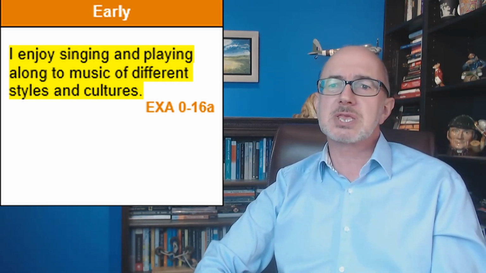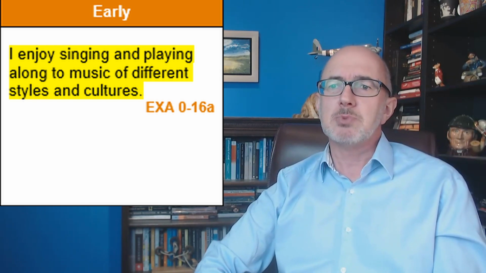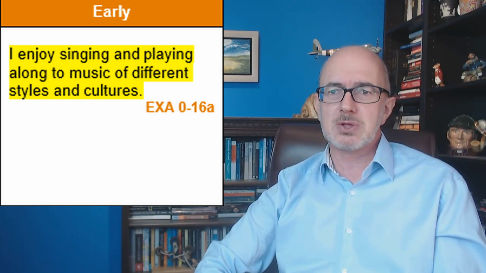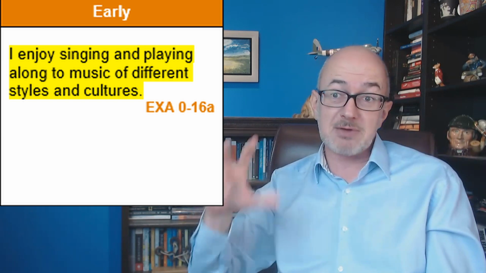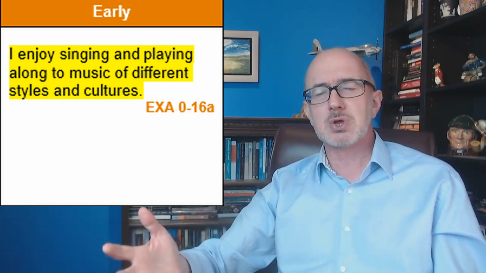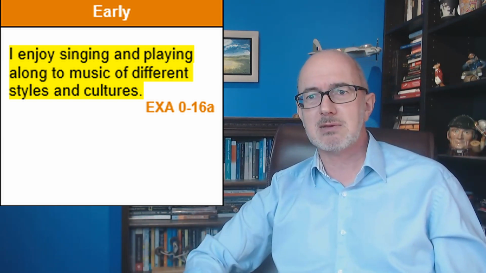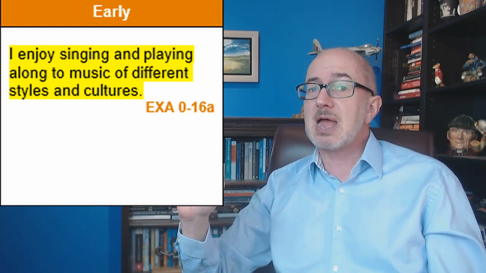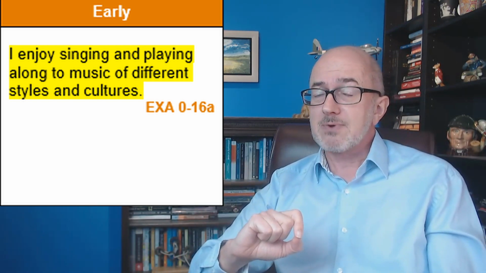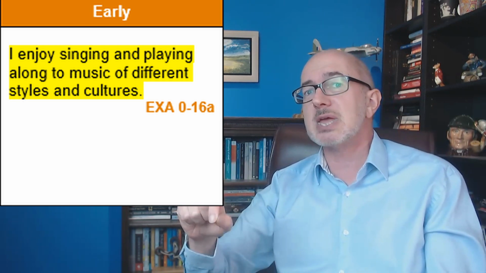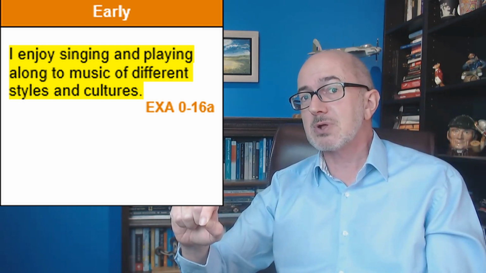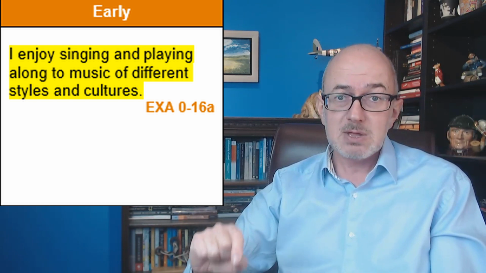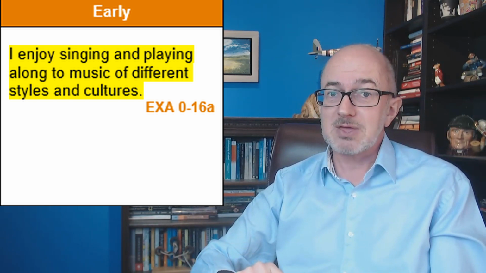"I enjoy singing and playing along to music of different styles and cultures." Right, we're in the nursery again. Now 3 and 5 year olds, they have to enjoy singing. What if they just don't enjoy singing? Have they not achieved that? It's got to be different styles and cultures, of course, because if a 3-year-old doesn't enjoy the music of different cultures, well, they're obviously failing to meet the standards required of them by the government.